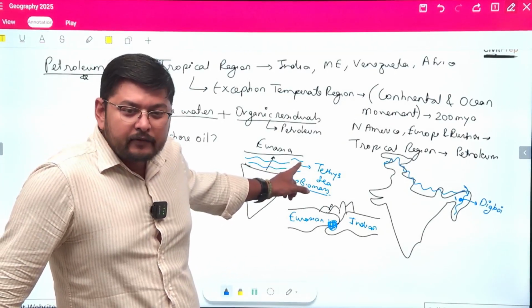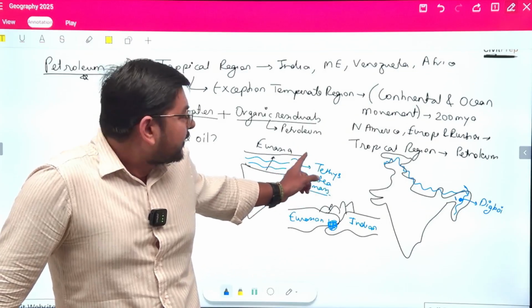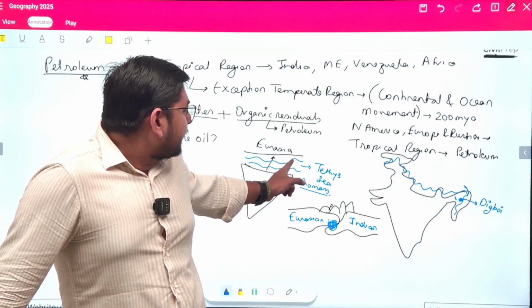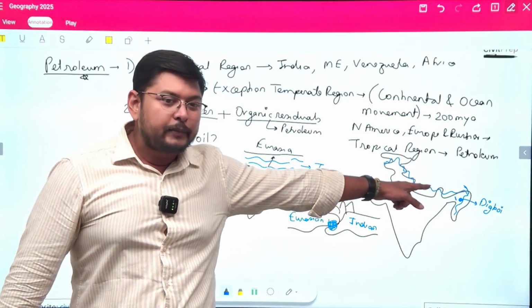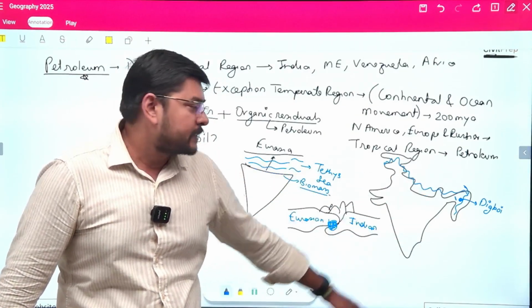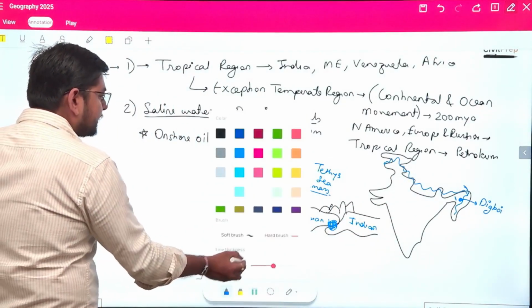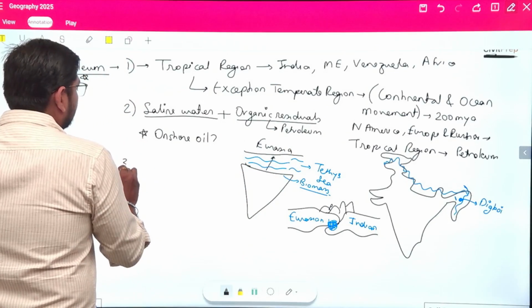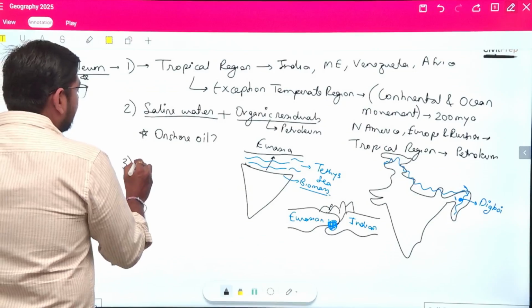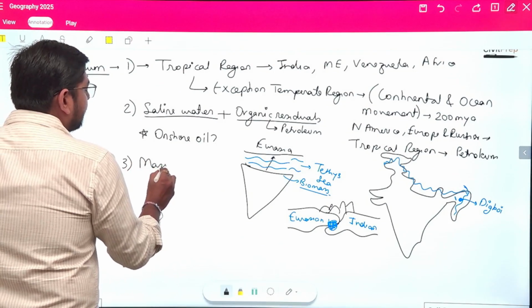Its formation took place because of the presence of Tethys Sea, which was saline in nature, and this was subducted below the Indian plate and Eurasian plate, which resulted in the development of the onshore oil field. Another factor which adds to the formation of petroleum is mass extinction.